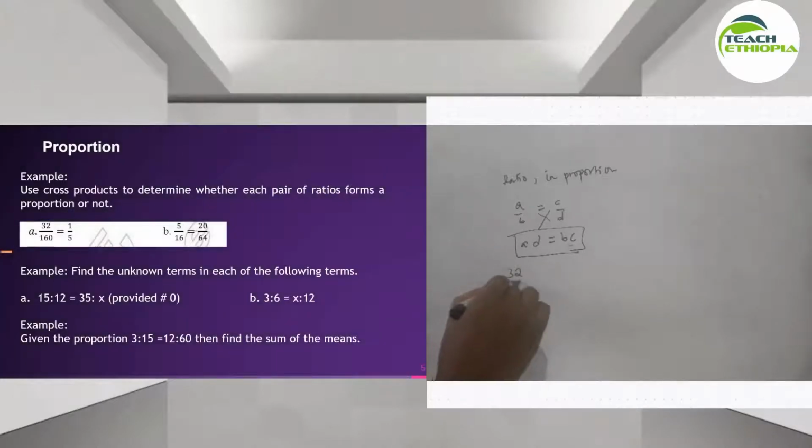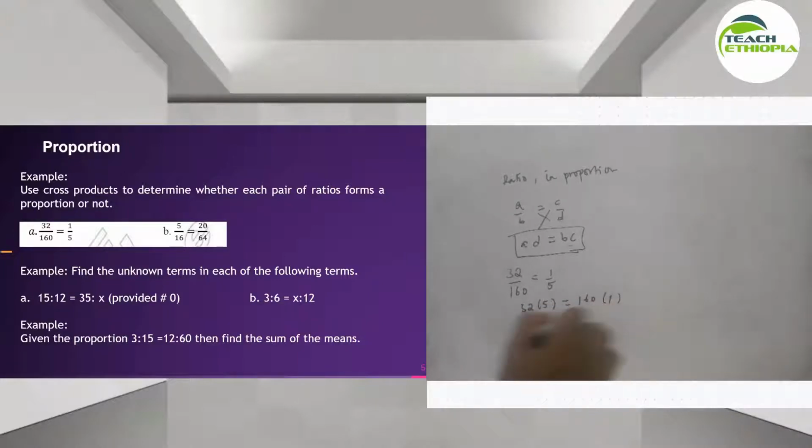Okay, example. 32 over 160 is equal to 1 over 5. ስለዚህ ሁለቱ ratios they are in proportion ናቸው ለማለት let's crisscross. 32 times 5 is equal to 160 times 1. This is going to be 160 is equal to 160. They are in proportion ናቸው ማለት ነው.